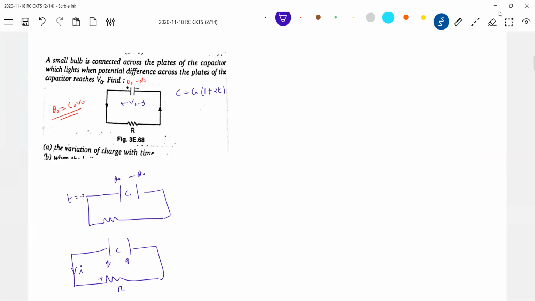So this will be positive, this will be negative, no? So minus Q by C, the same idea, plus IR is equal to 0, that is plus Q by C minus IR equal to 0. So Q, what is C? C is equal to C naught (1 plus alpha t), minus dq by dt into R. Now let's get into one thing.